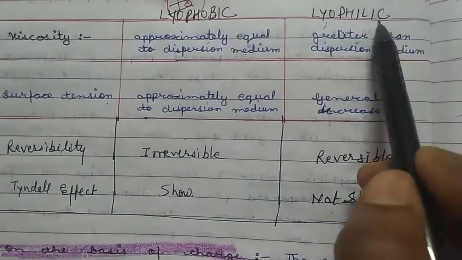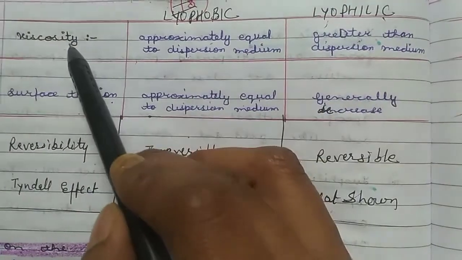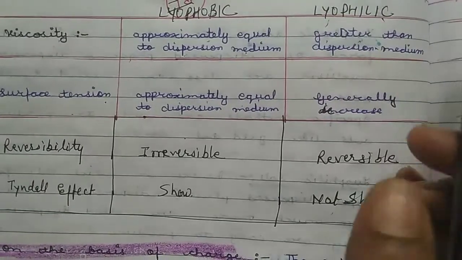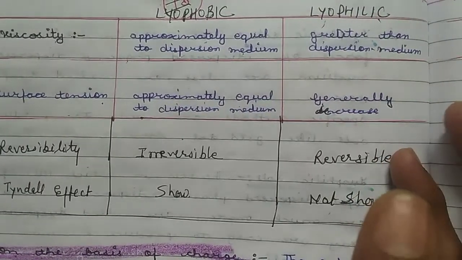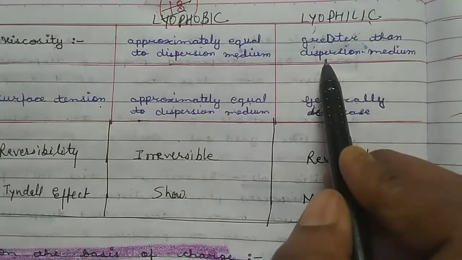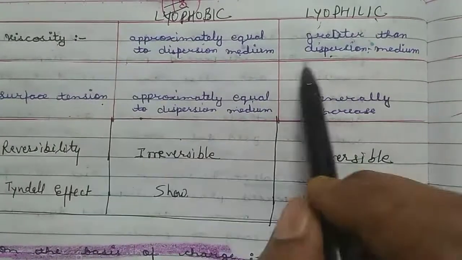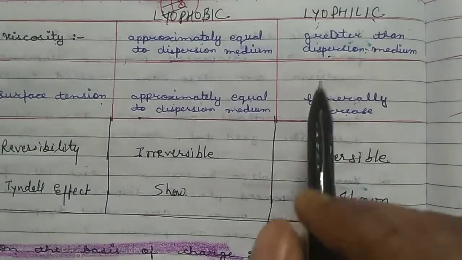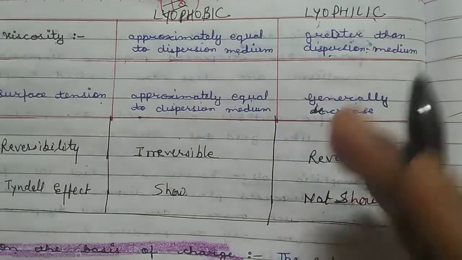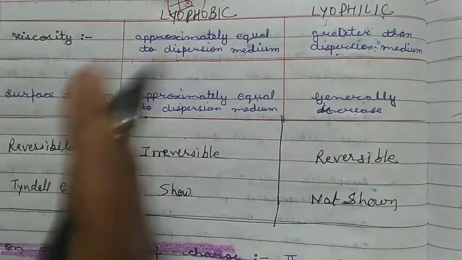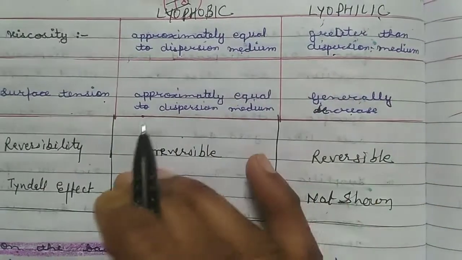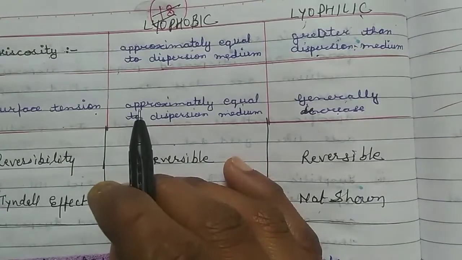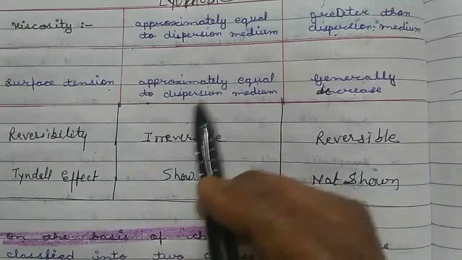But in lyophilic solutions, the viscosity is increased. Why? Because of attraction forces; viscosity is directly proportional to the attraction forces of the solution. So there are more attraction forces than in the dispersion medium, so viscosity is increased, while surface tension is decreased here because there are many dispersed phase particles between the dispersion medium. So the attraction between particles of the dispersion medium is decreased, so surface tension is decreased to some extent.